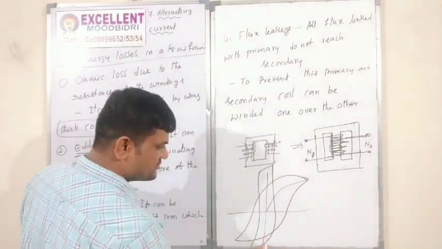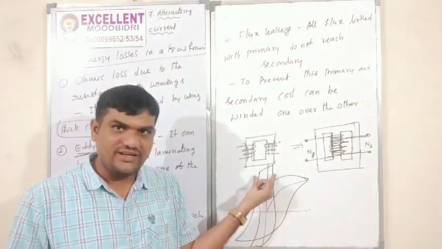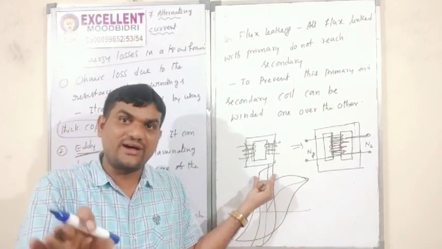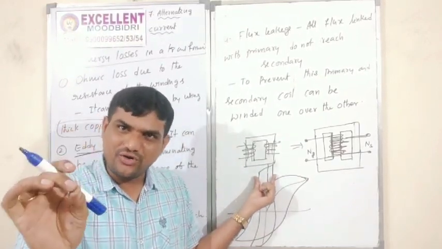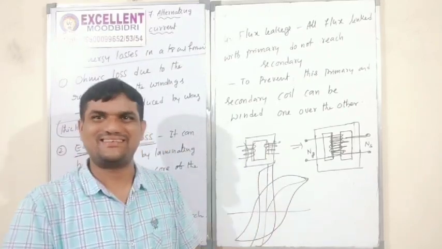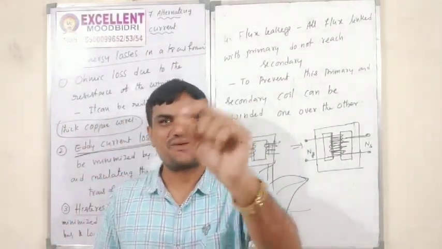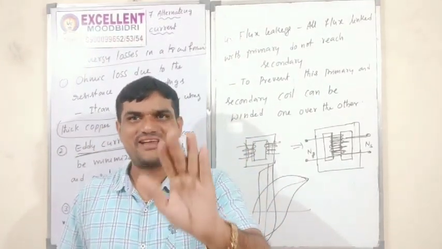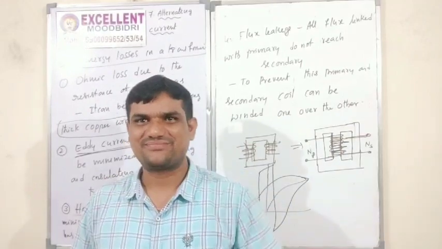This hysteresis loop is very small for ferromagnetic material. Correct? So if I use a ferromagnetic material, that means soft iron, in that case I can reduce this hysteresis loss. Right?